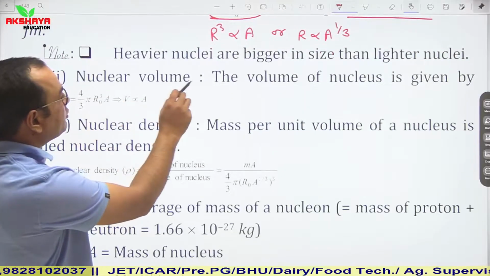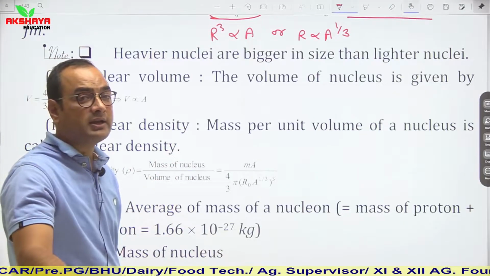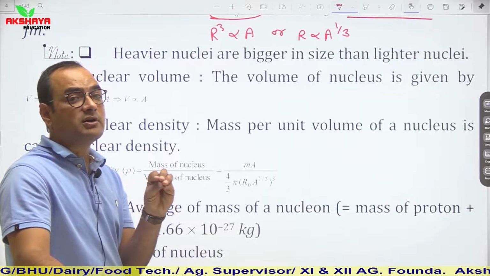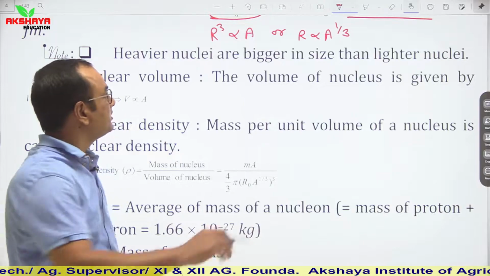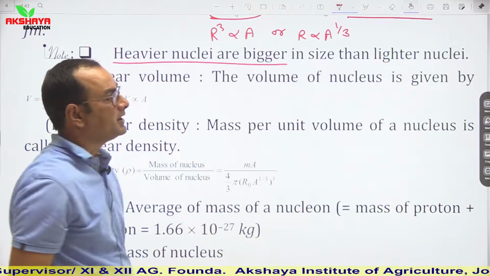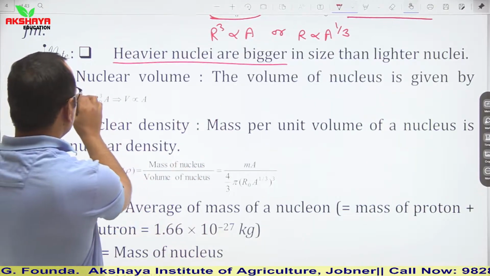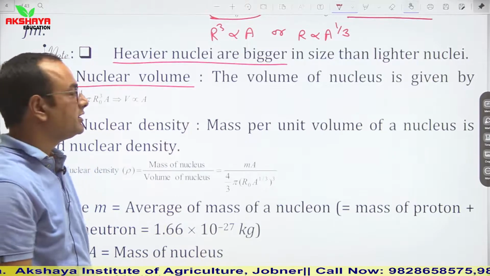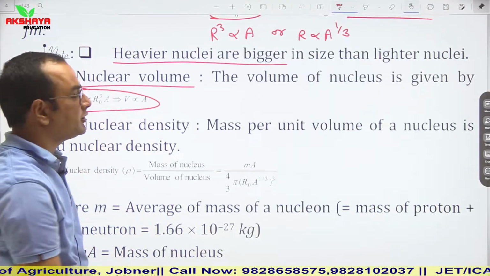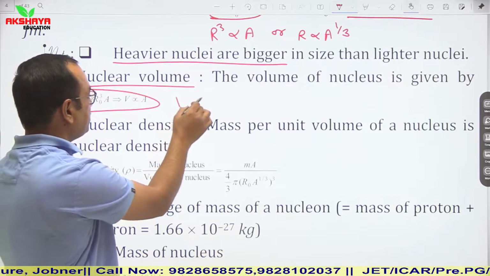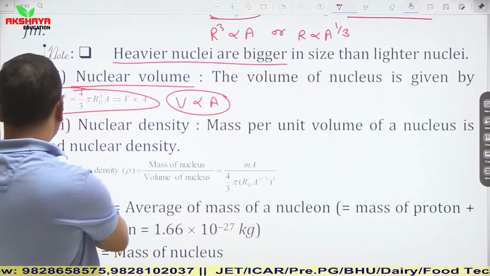Now see, heavier nuclei are bigger in size than lighter nuclei. So it is clearly understood, as I told you, that mass number decides the size of a nuclei or of an atom. Larger the mass number, larger the size. So heavier nuclei are bigger in size due to the large number of neutrons and protons in the nuclei. Nuclear volume. Nuclear volume is denoted by V equal to 4 by 3 pi r cube. As I explained earlier, volume is directly proportional to mass number.